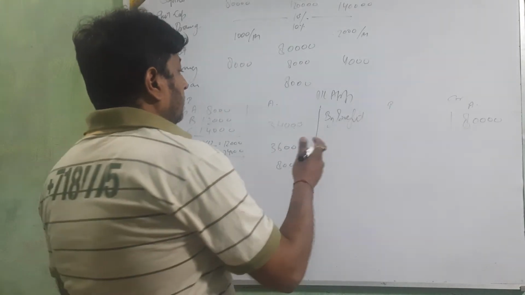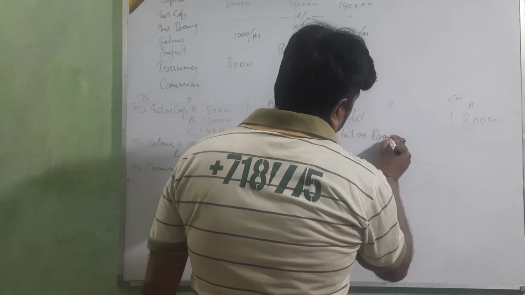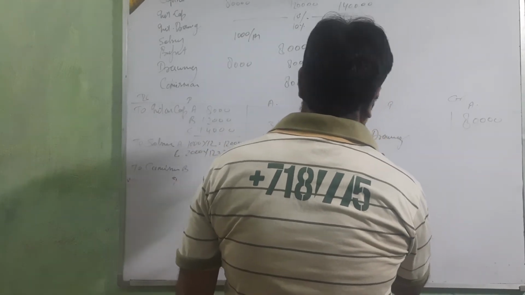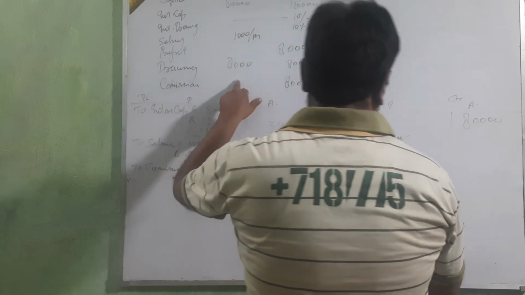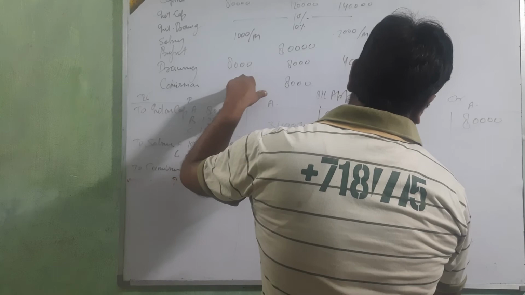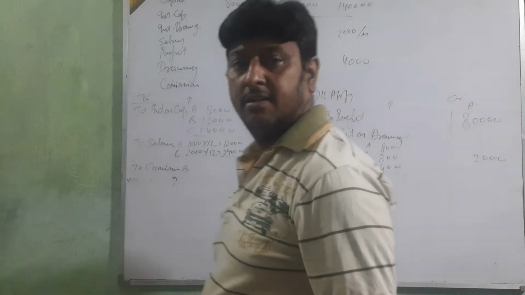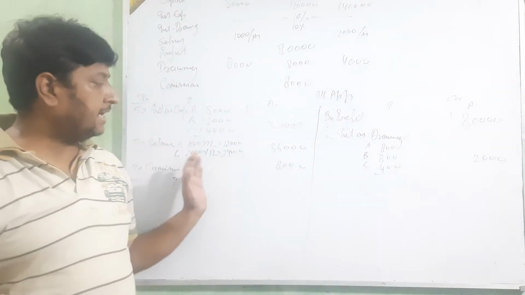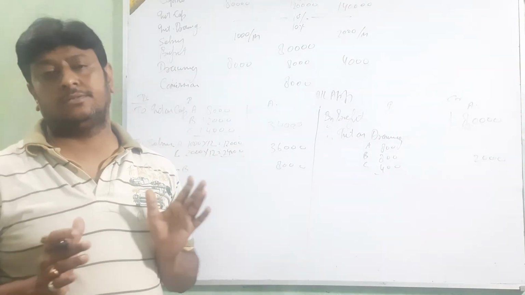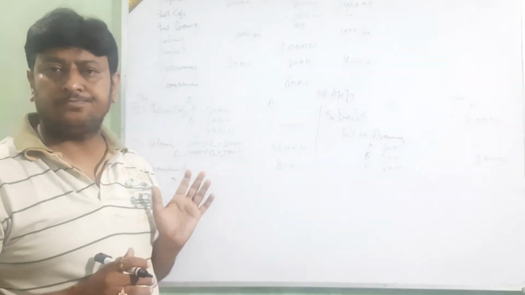Okay, now going for this side, by interest on drawing A, B and C 10% again, 800, 800 and 400. It means 2,000. Okay beta, clear? How we are showing this, all the things is clear or not? Tell about that.